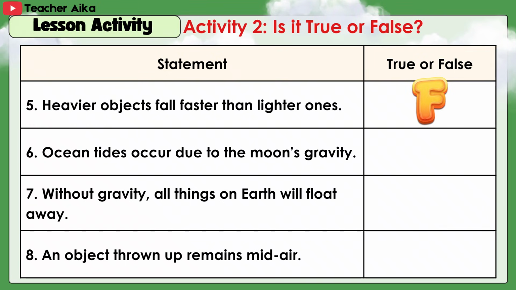Ocean tides occur due to the moon's gravity. Answer T. 7. Without gravity, all things on Earth will float away. Answer T. 8. An object thrown up remains mid-air. Answer F.